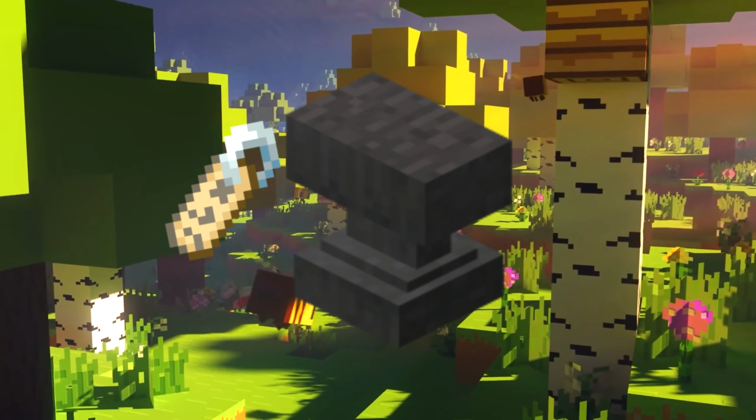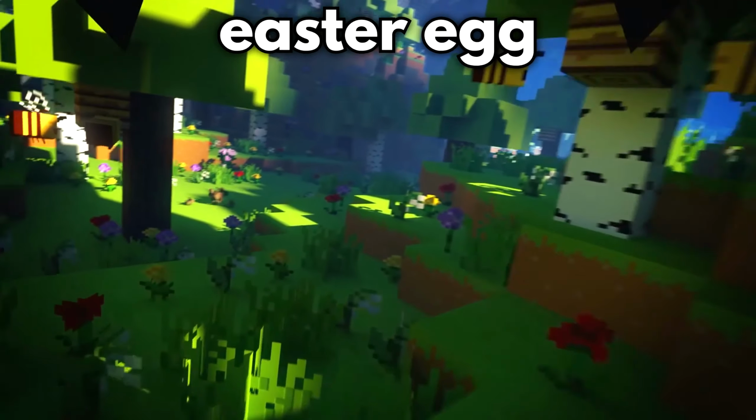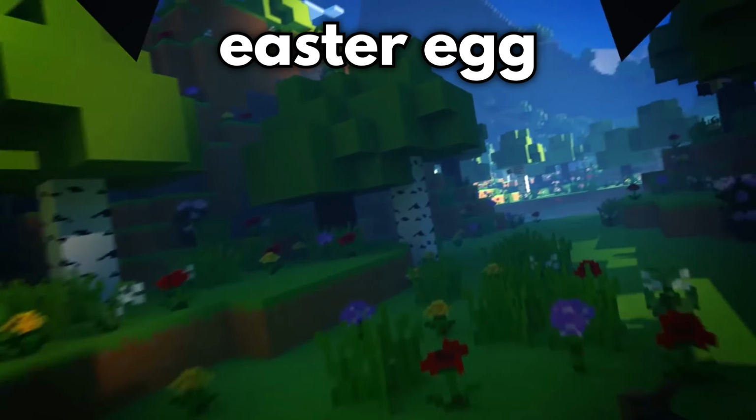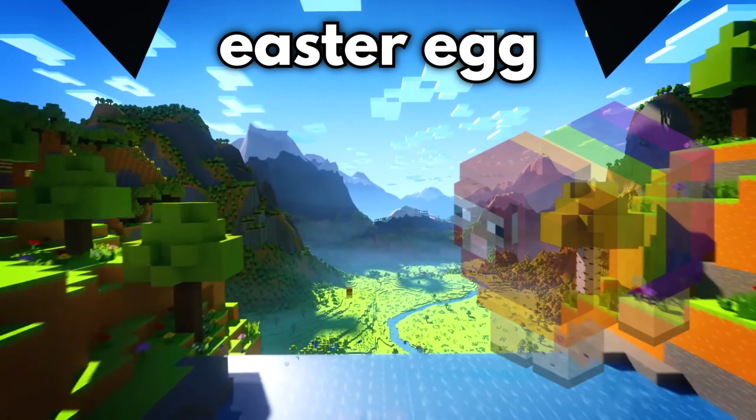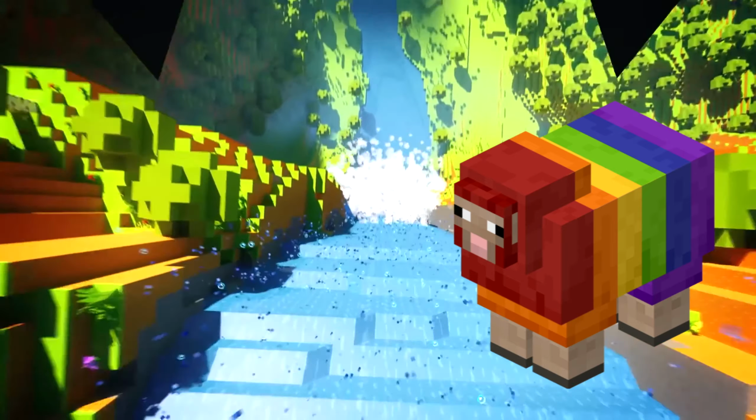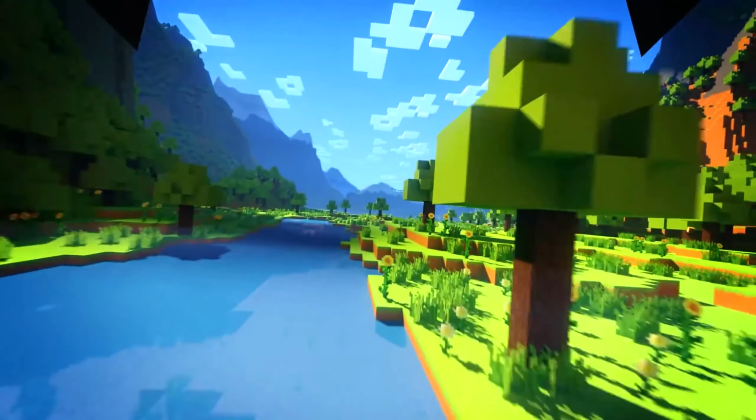Dinnerbone, Jeb, and Toast. With a name tag, naming an animal one of these names creates an Easter egg, which most people know of. If you call an animal Dinnerbone, it goes upside down, and if you call a sheep Jeb, in reference to one of the developers, they change colour to the rainbow, like their skin, yeah.